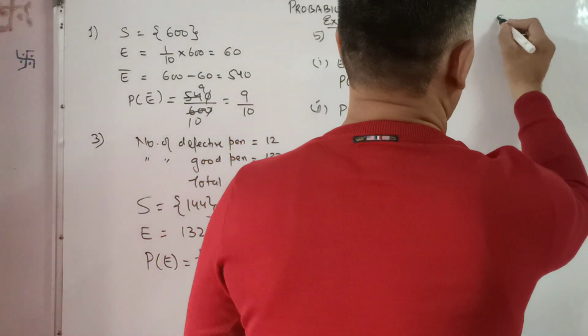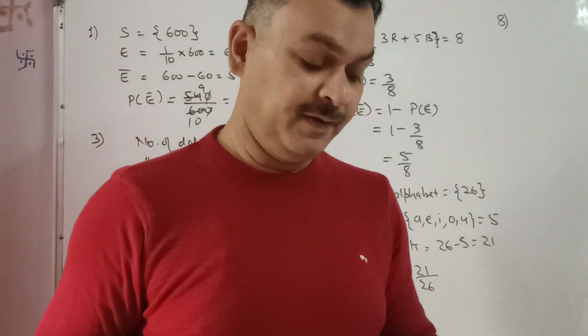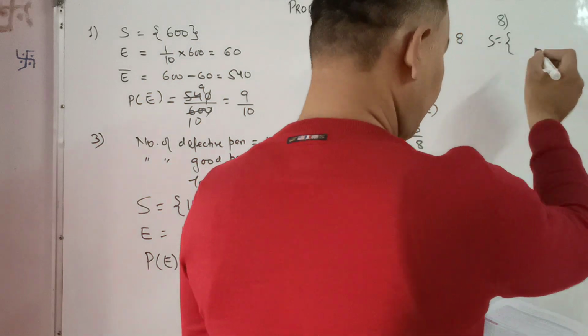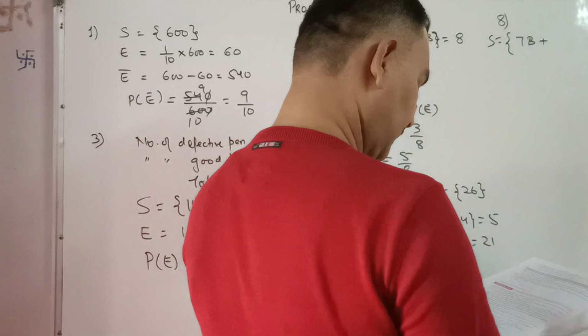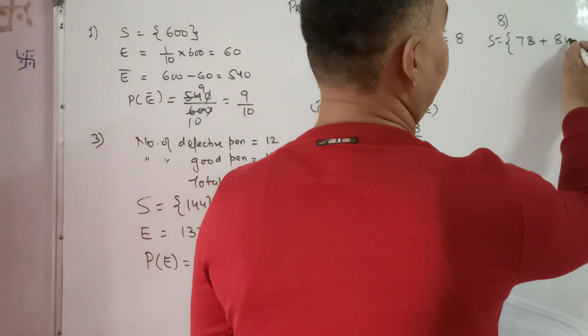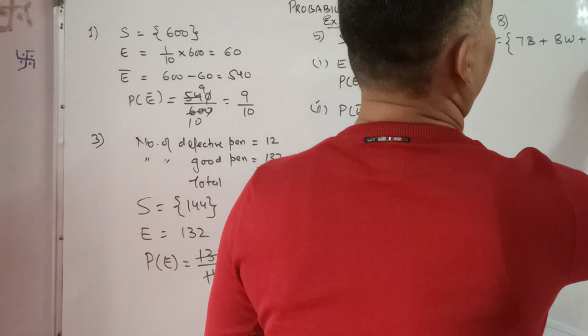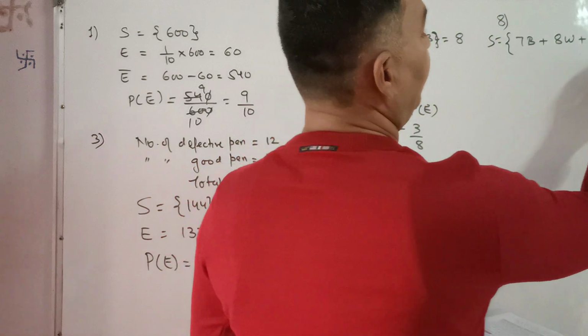Now, question number 8. A box contains 7 blue, 8 white and 5 black marbles. Sample space: 7 blue plus 8 white plus 5 black marbles. 7, 8, 15, 15, 5, 20.